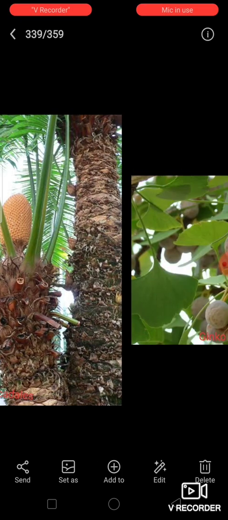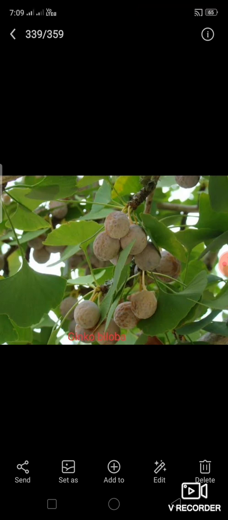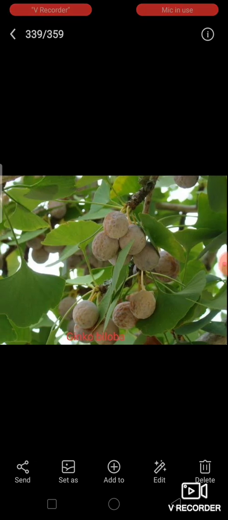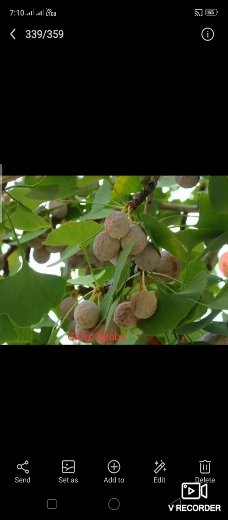Next, this is Ginkgoales. These are large trees with fan-shaped leaves. The leaves look like a fan, like a hand fan. Ginkgo biloba is the only living species in the group. In this group there is only this one plant. They produce an unpleasant smell.